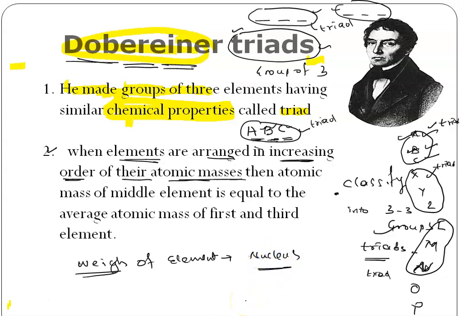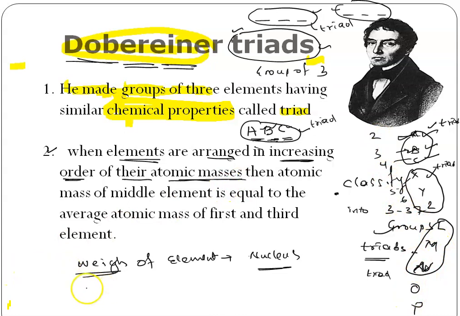So when elements are arranged in increasing order of their atomic masses, suppose here we have A, B, C, D, U, V. Suppose the atomic mass of A is 2, atomic mass of B is 3, and atomic mass of C is 4, 5, 6, 7. We have to arrange in increasing order of their atomic masses.